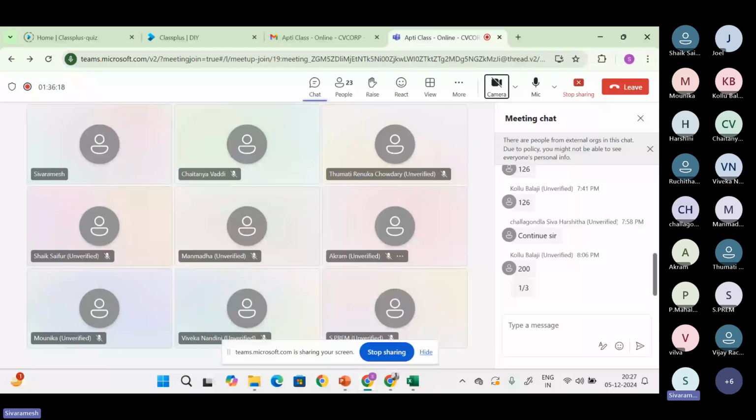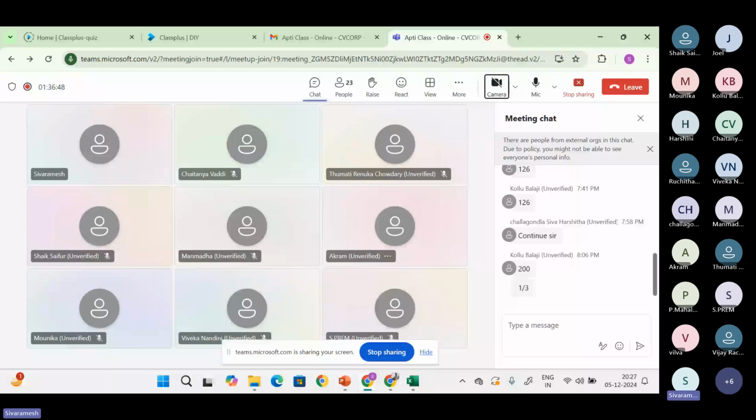Okay, guys, can you unmute yourself one by one? But make sure there are not a lot of disturbances from your end. If there are, please mute yourself. No worries. You can post your answer in the chat box. I'll not ask one by one, I'll just ask generally. Whoever gives answers first, let's see. I'll not ask you by your names. Don't worry.